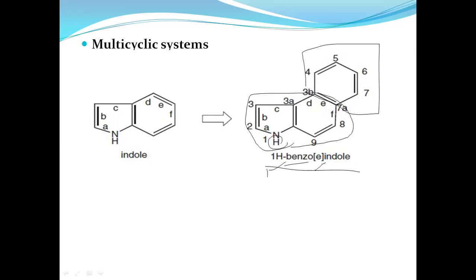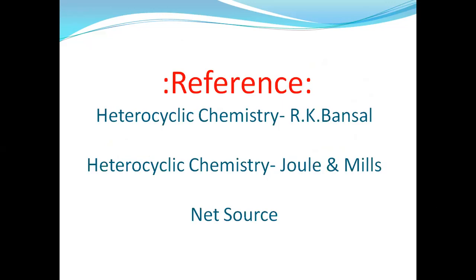Identify the parent ring, then whatever fusions occur on the multicyclic system, you have to denote with the face of that parent ring, which face is bound with that particular fused ring. So these are related to heterocyclic compounds along with their classifications and nomenclature in detail, with single heteroatoms as well as fusion systems of heterocyclic compounds.